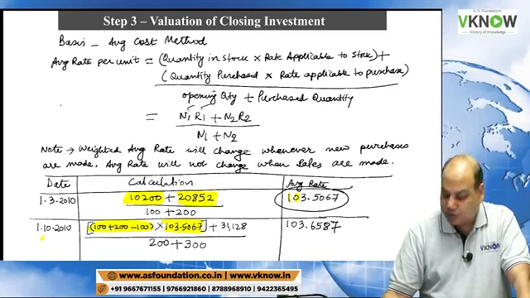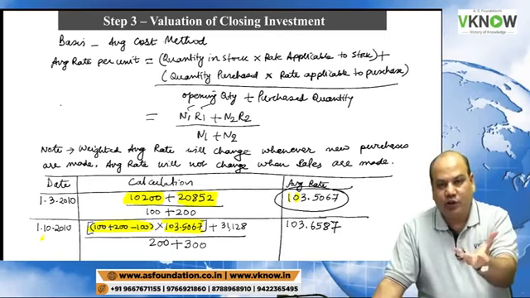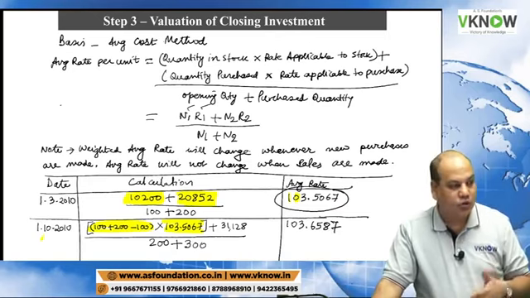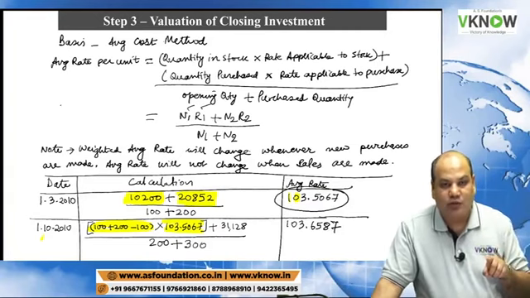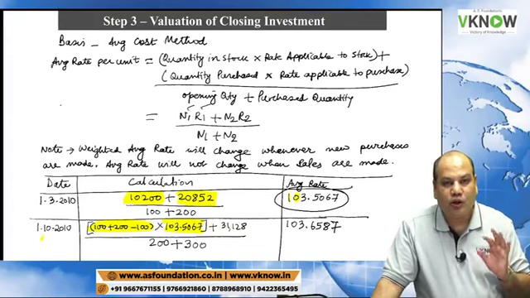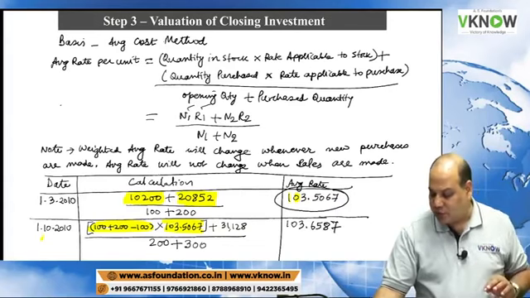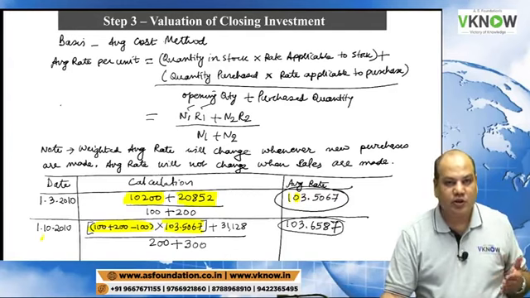When you make a fresh purchase, because the new purchase may be at a different rate, your average cost will change. When you make a sale, do not calculate the weighted average rate, because your weighted average rate or cost will be the same. Selling the quantity of inventory does not affect the cost per unit.